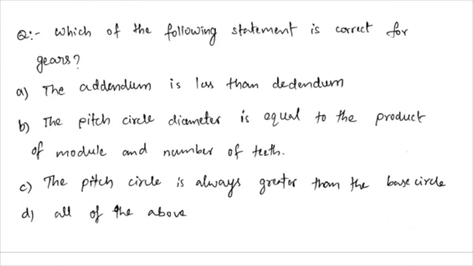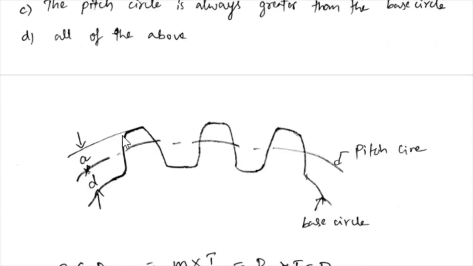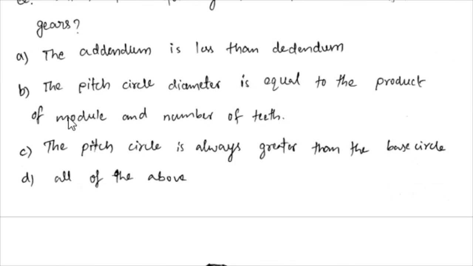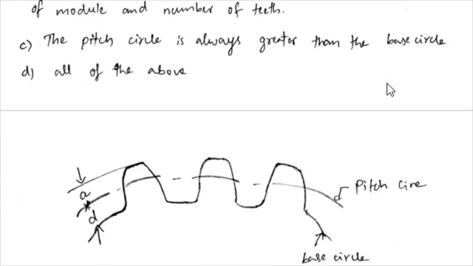And when we see the next question here, which of the following statements is correct for gears? Option A, the addendum is less than the dedendum. Option B, pitch circle diameter is equal to the product of module and number of teeth. Option C, the pitch circle is always greater than the base circle. Option D, all of these. So if you see, all these statements A, B, C are correct. Why? Because the addendum is less than the dedendum, so option A is right.